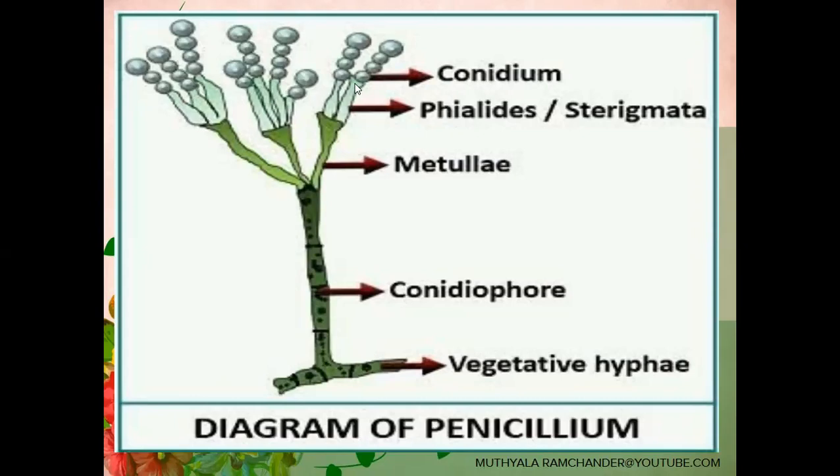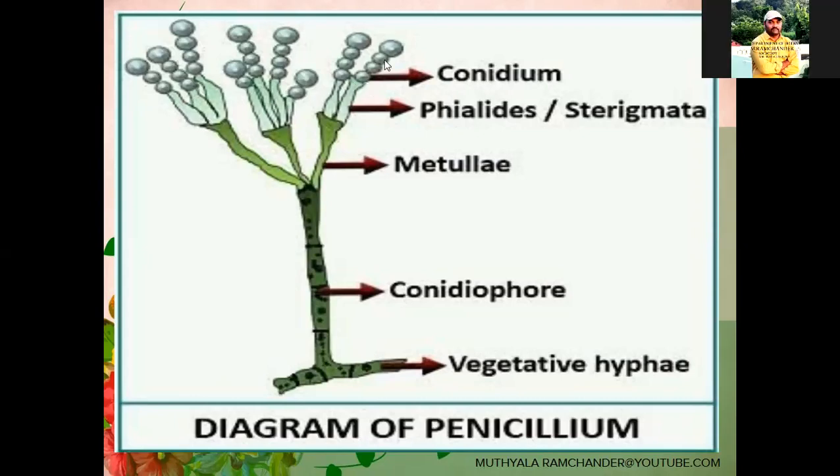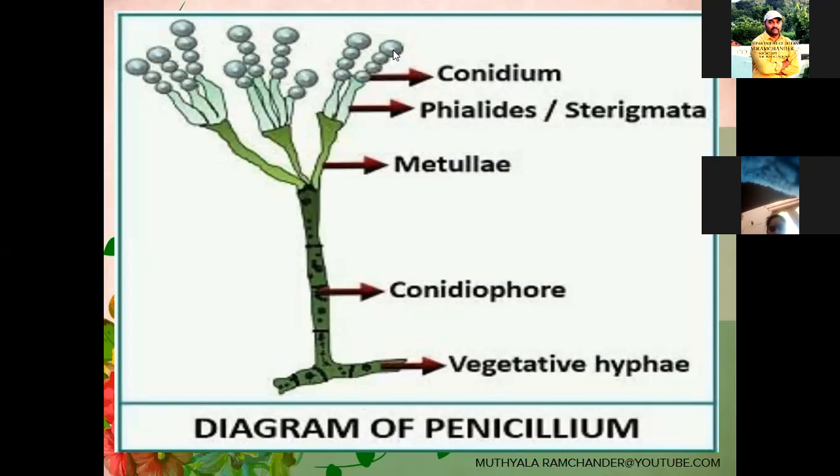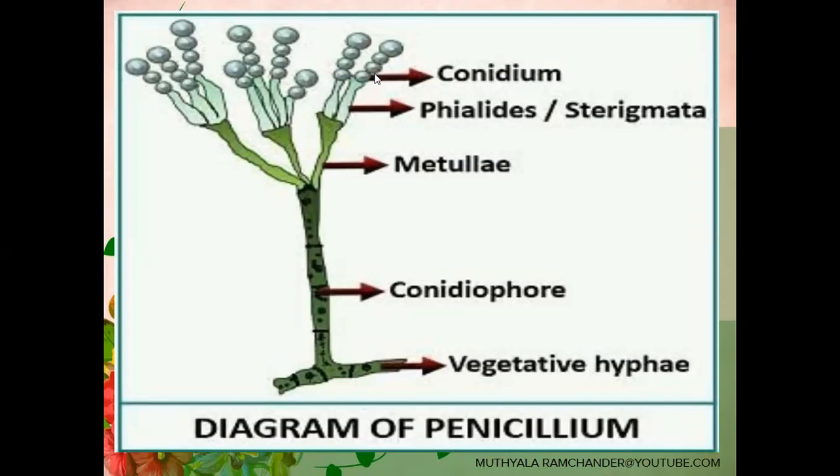Basipetal manner means the first developed spores are far from the sterigmata, and the early developed spores are above the sterigmata. So this development is called basipetal succession development.